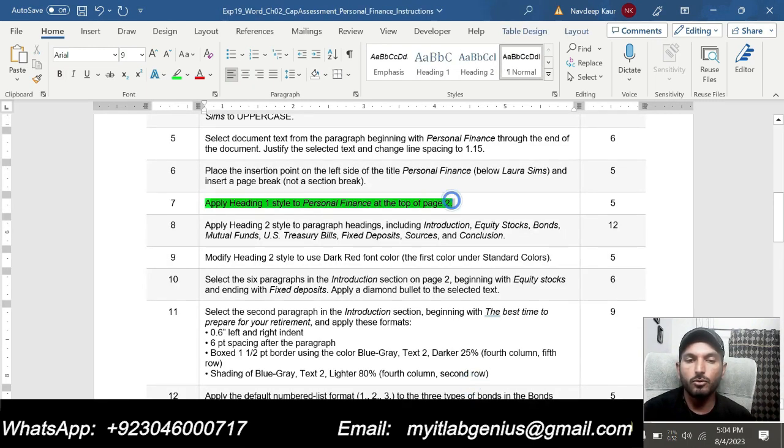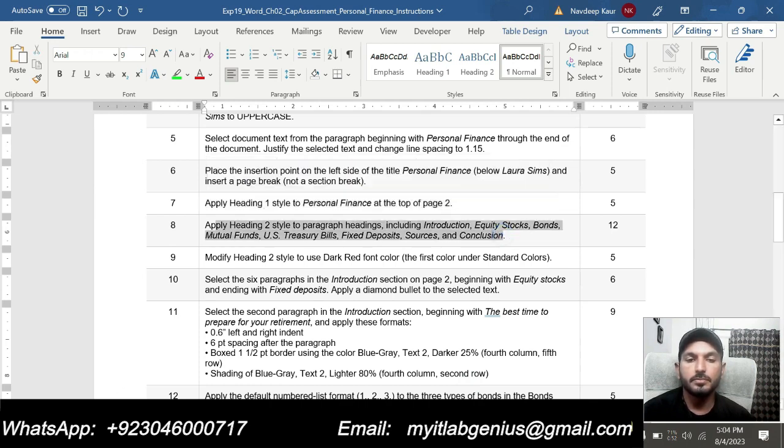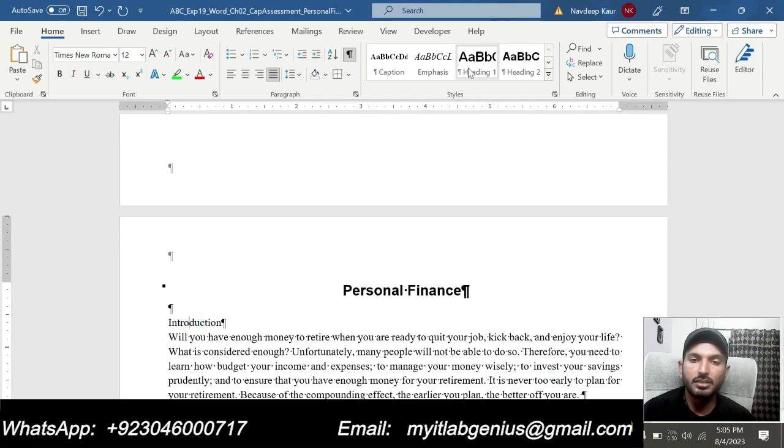So now I will move to next step, that is step number 8. Apply heading 2 style to the paragraph headings including introduction, equity stock, bond, mutual fund, US Treasury bills, fixed deposits, sources and conclusions. So we are supposed to apply heading 2 styles to all these headings, including introduction. We are supposed to apply heading 2.